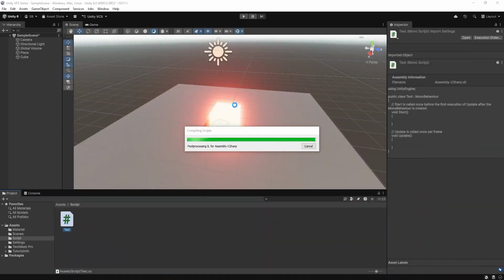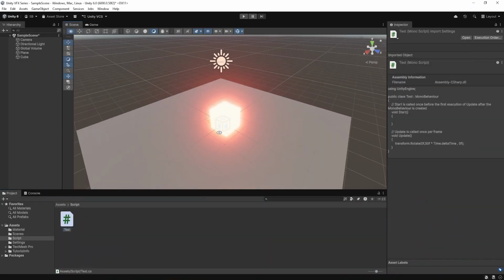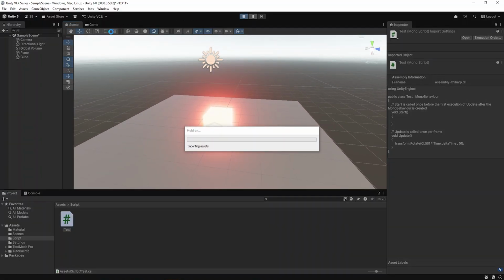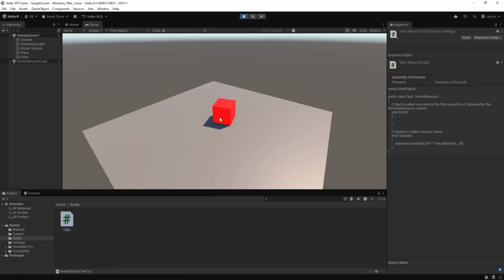As you can see, it compiles and nothing really changed. But if you go and play this, you can see it starts rotating, which means the Rotate function is now called every frame. Every frame it is rotating by 50f multiplied by Time.deltaTime. So this is a simple line of code. Scripts are often used to control effects, like turning a VFX on or off or changing values. You don't need to be a programmer, just remember that scripts control behavior.